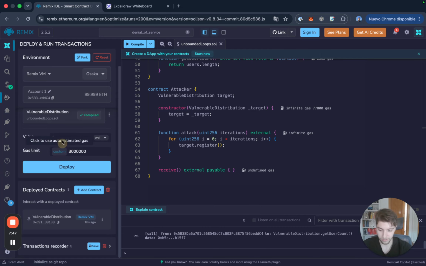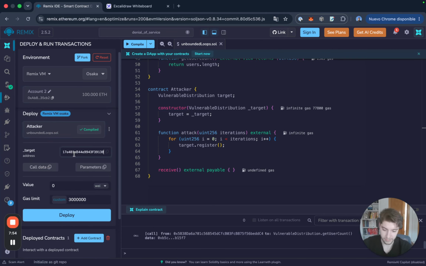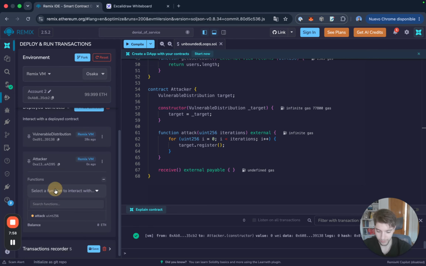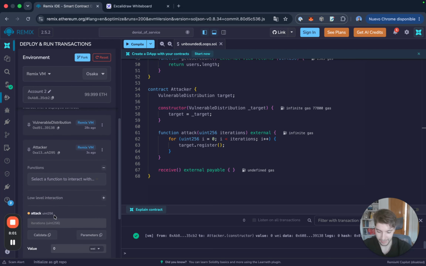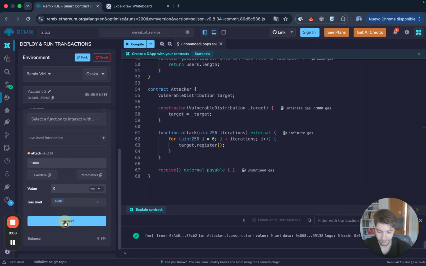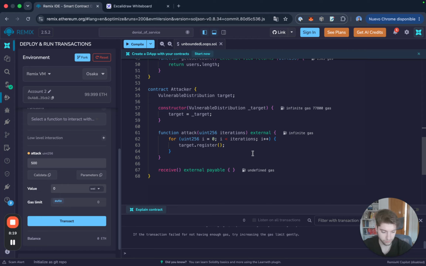So now we're going to copy this address, and with a different account, we're going to deploy the attacker contract. Let's paste the target address in there, deploy this, and now we're going to call attack. We're going to pass maybe, let's say 500. Yeah, let me do 1,000. Let me see if that doesn't hit the block gas limit. Let's transact. Yeah, not enough gas. Okay, so let's do 500. That should go through. Let's see if it does.